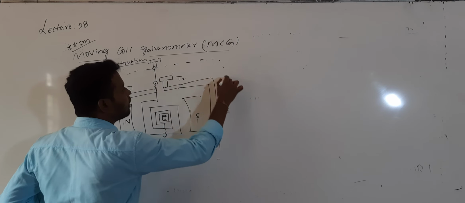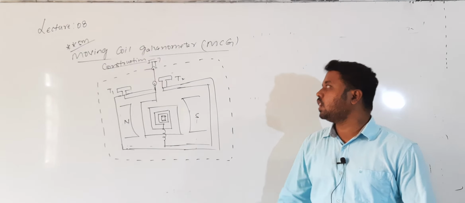So this is the diagram required for the construction of this moving coil galvanometer.